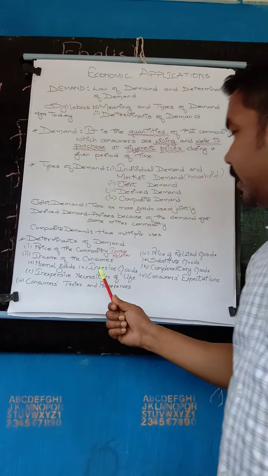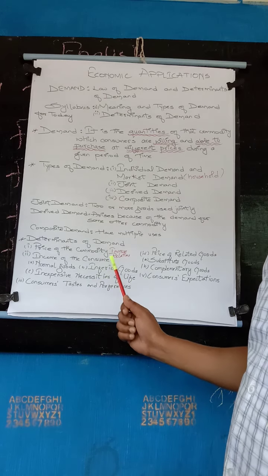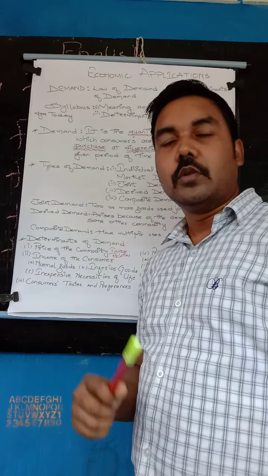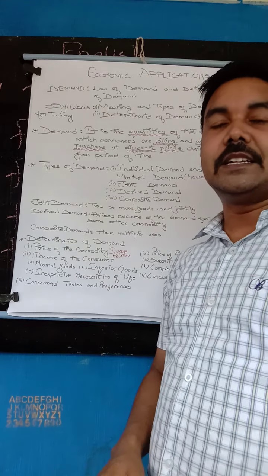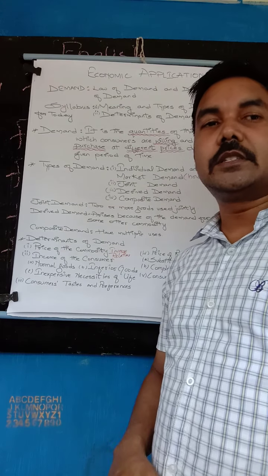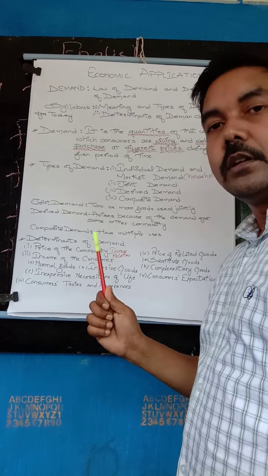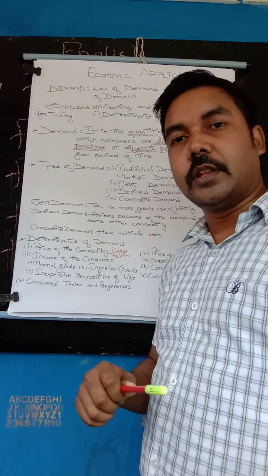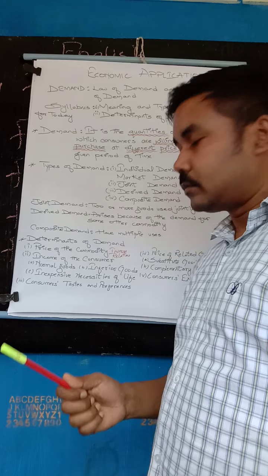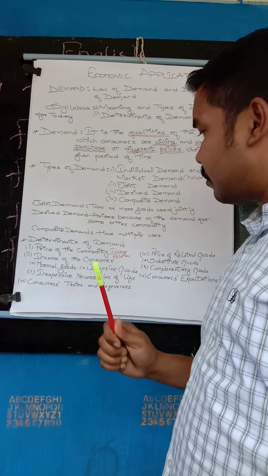Next, inferior goods. Inferior goods are those goods whose demand decreases when the income increases. Why?